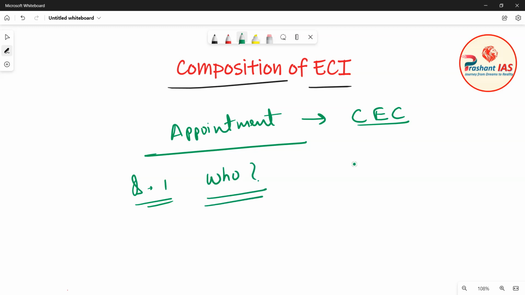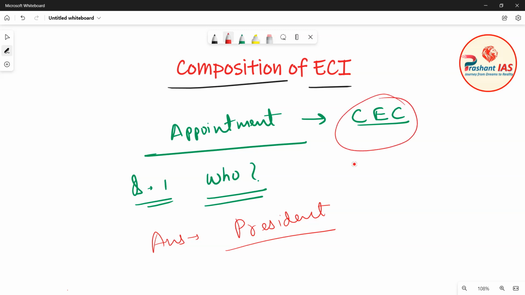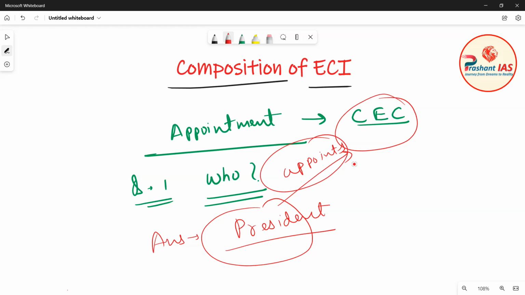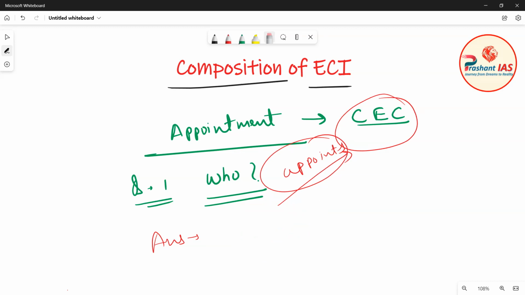Which authority appoints the Chief Election Commissioner? The answer to this question is that the President of India appoints the Chief Election Commissioner. This is very simple, there is nothing to understand in this.